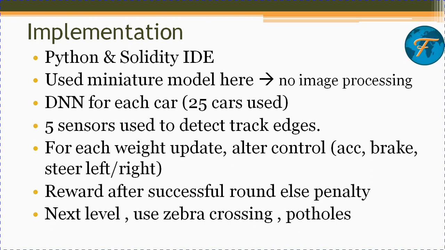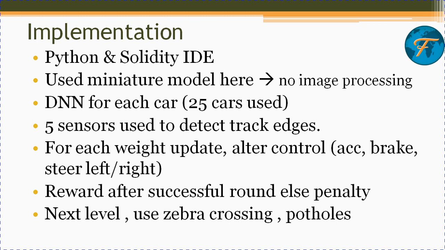We just used a miniature model, in which we employed 25 different nodes in a VANET topology. When we talk about 25 different nodes, it means 25 different cars that I used here. There was no image processing used here. Image processing would be extra overhead for us, so in a prototype or miniature model, we didn't go for it.